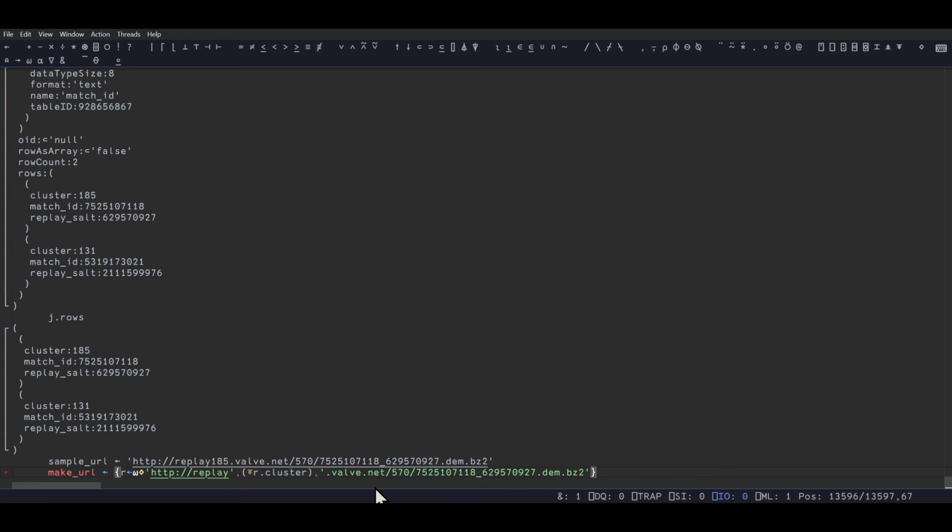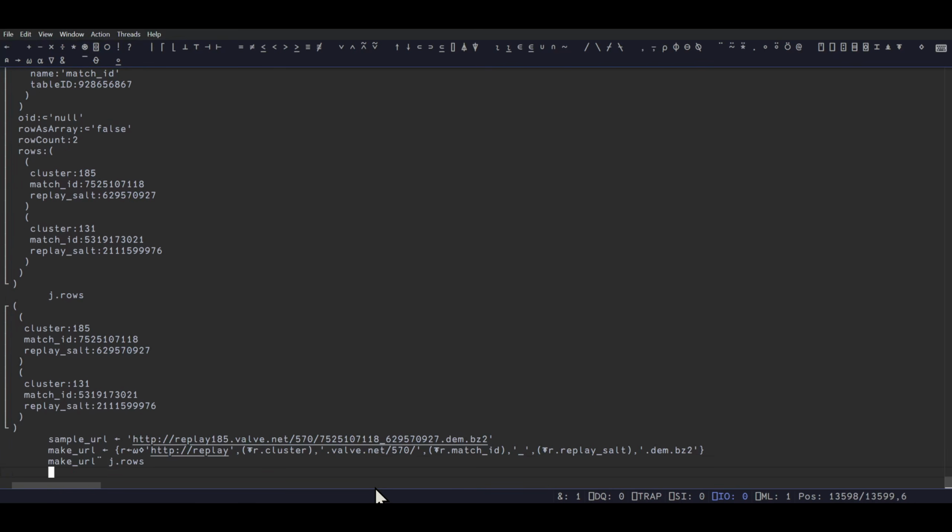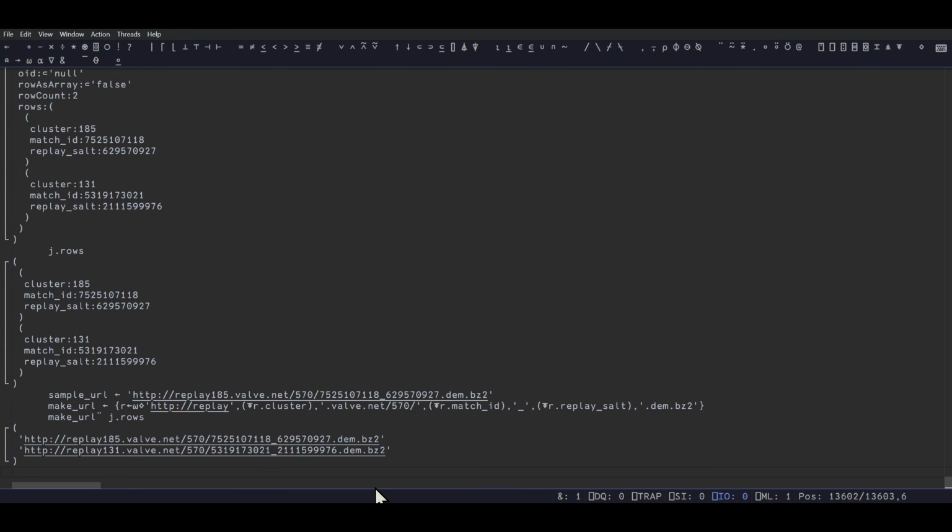This is the match ID. So I do this again, just repeating the same process. Comma. I could just literally copy and paste the same thing again. But I think this is match ID. Is it even in the same order this shows up in? It's kind of nice. This is salt. Format our replay salt. I bet you there's a Postgres way to rename these things. Okay, how are we looking? This is actually as easy as this. Hold on. Each J rows. Ha! Easy. Okay, look at that.